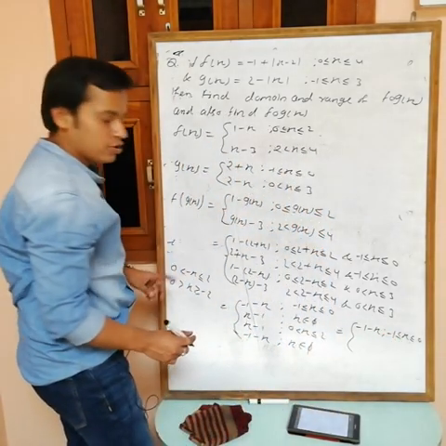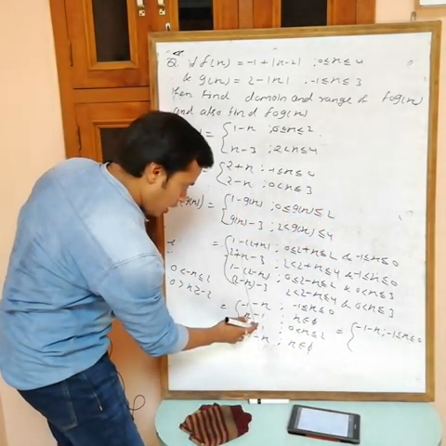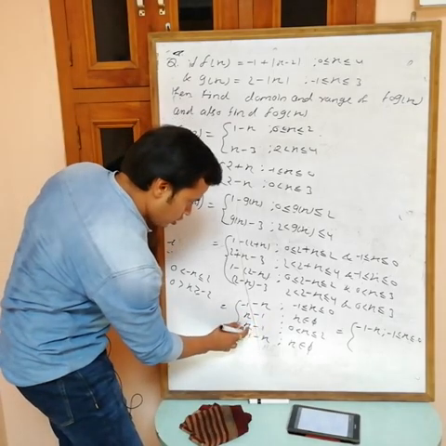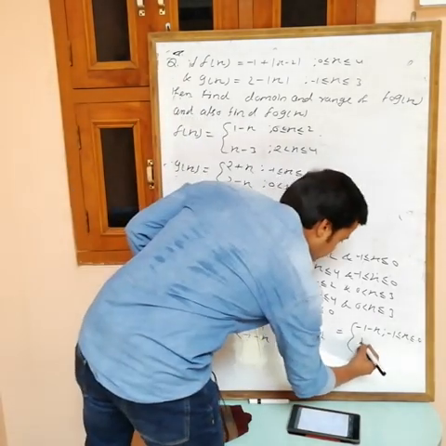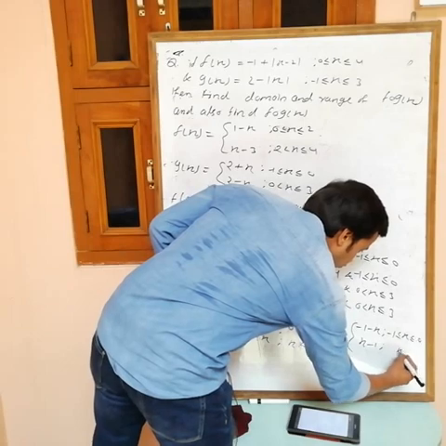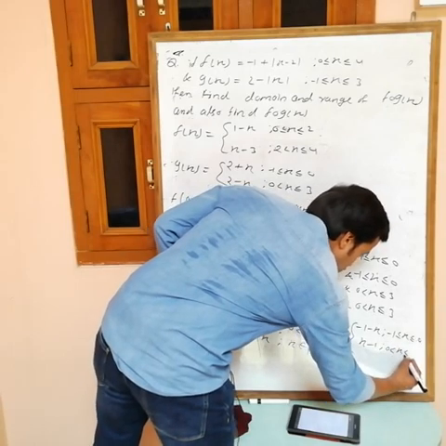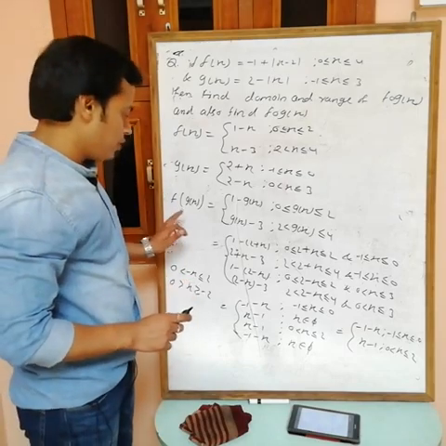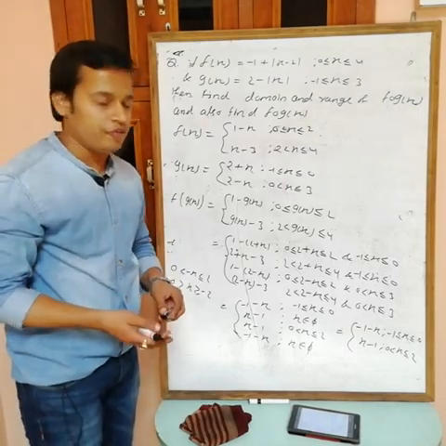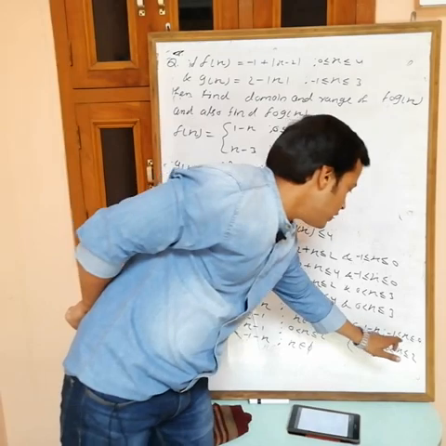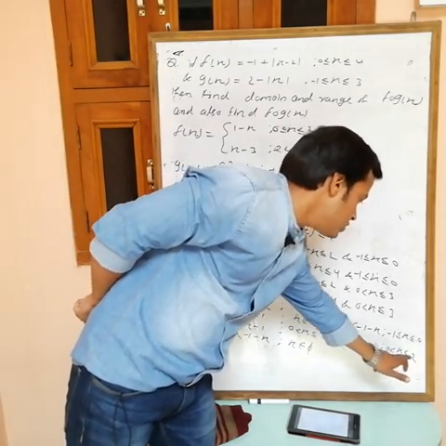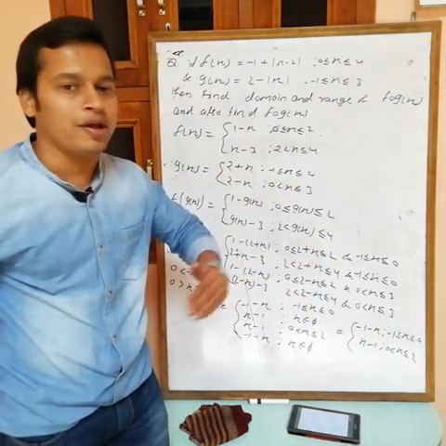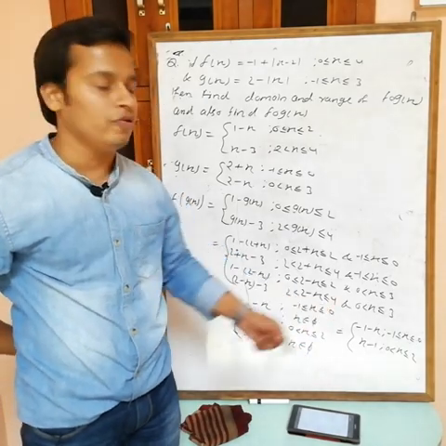For minus 1 to 0, it is minus 1 minus x. And for 0 to 2, this one is x minus 1. So the domain of this one, domain meaning the values of x, is first minus 1 to 0 and 0 to 2. So the domain is minus 1 to 2. We are getting all values now.